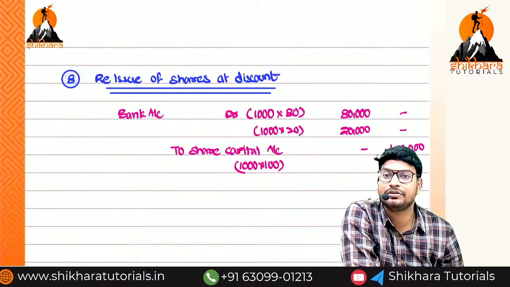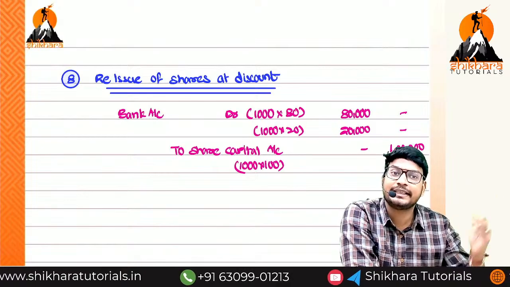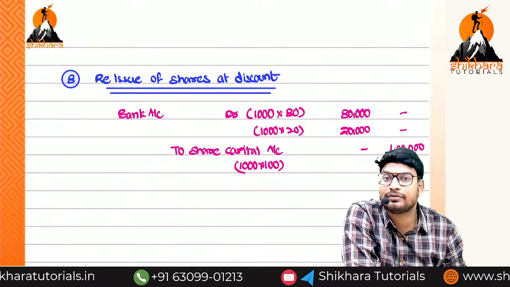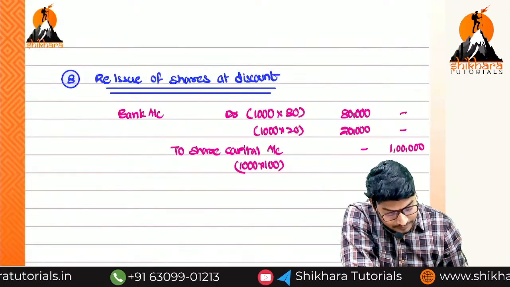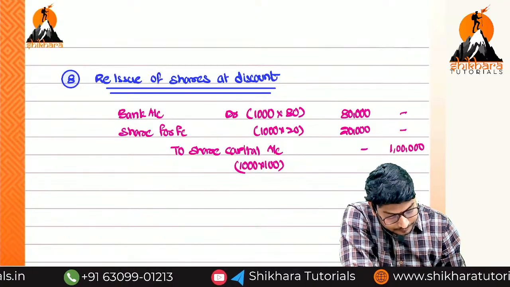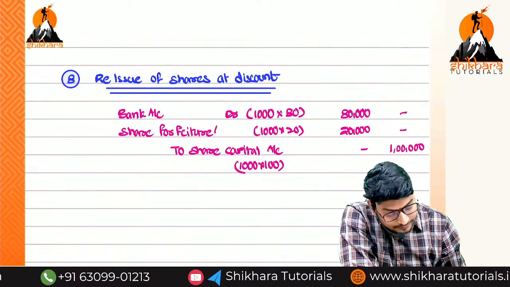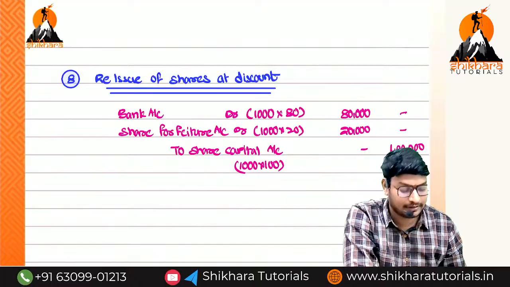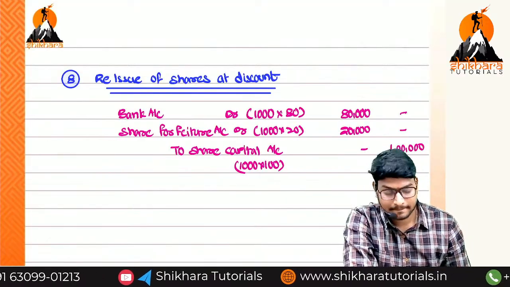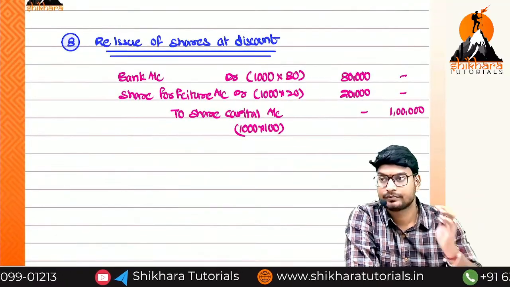Now which account do we need to transfer to? We have to reduce which one? Previously we increased the share forfeiture account because it is an income. Now we are going to set off with the share forfeiture. So share forfeiture account debit. Are there any doubts up to here? Okay? Please take a note of it.